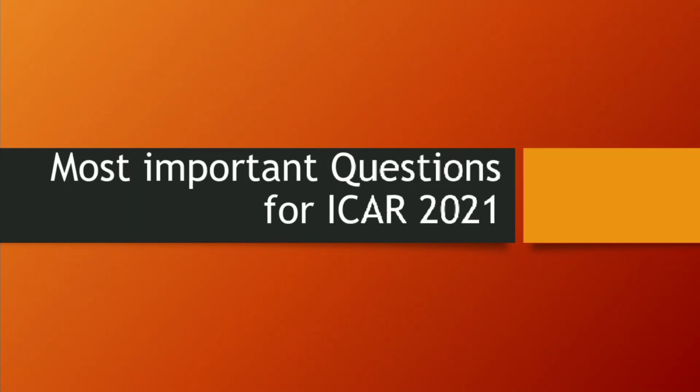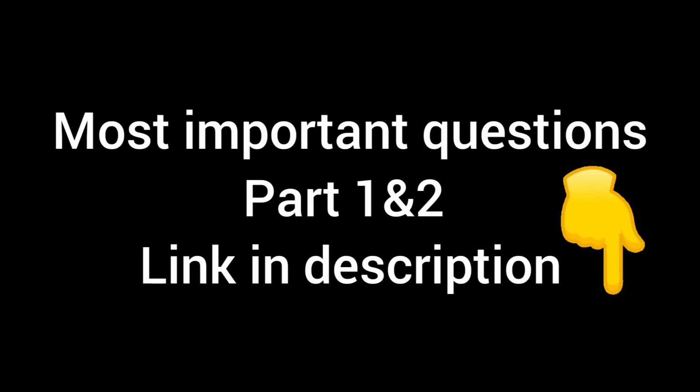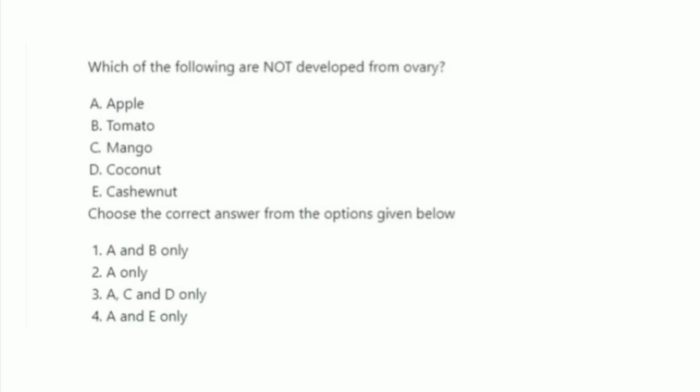So, in today's video, we are going to discuss some of the most important and repeated questions for ICAR 2021. So, our first question is, which of the following are not developed from ovary? Apple, tomato, mango, coconut, cashew nut. Choose the correct answer from the option given below.